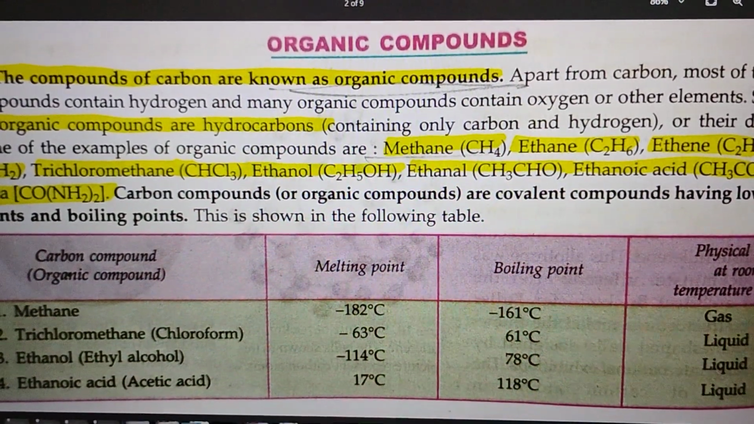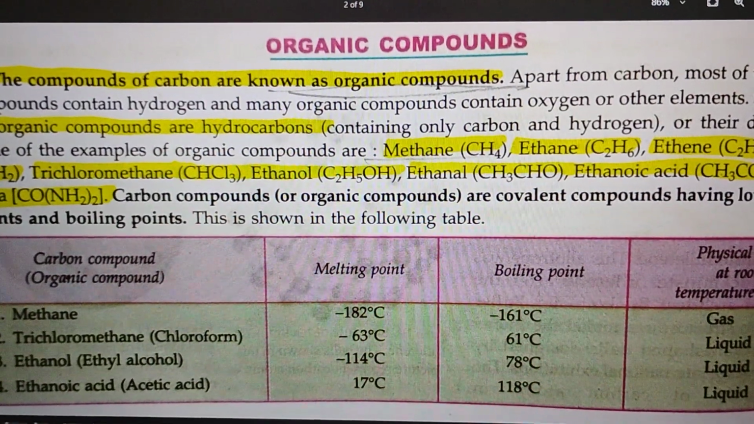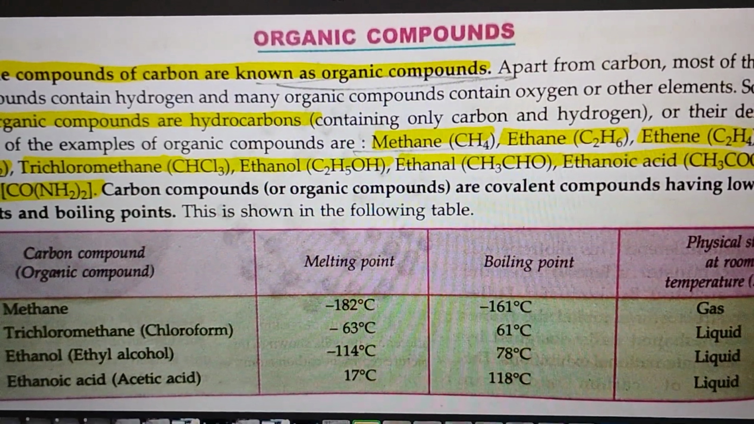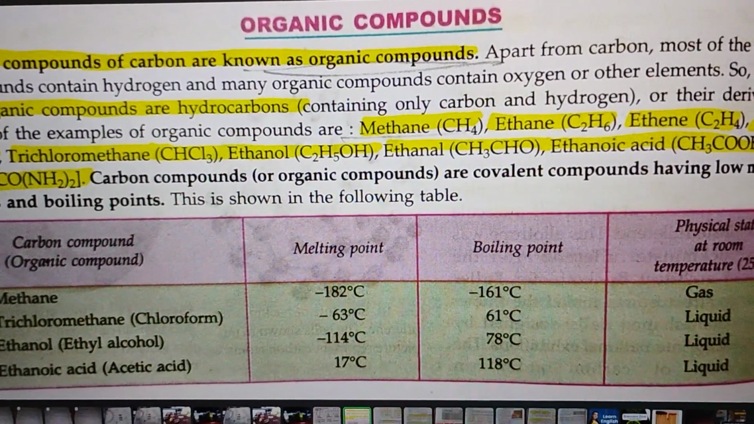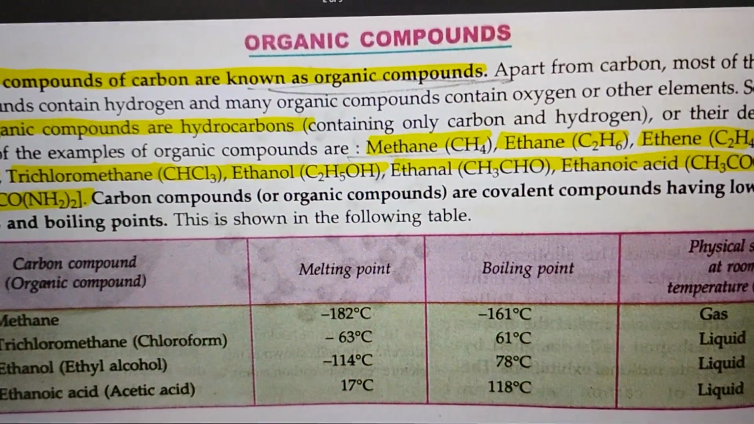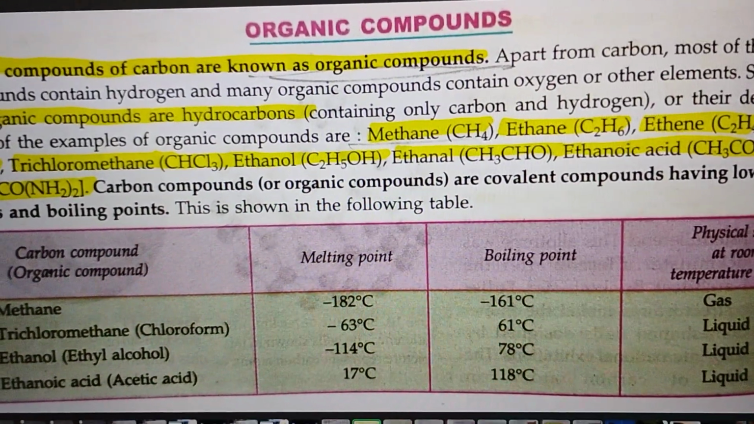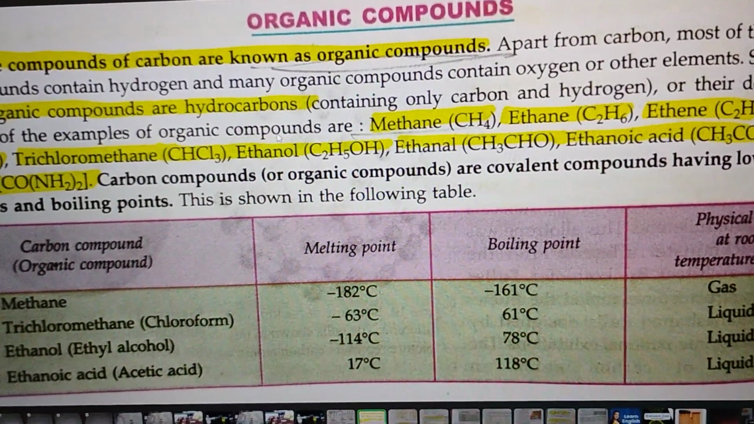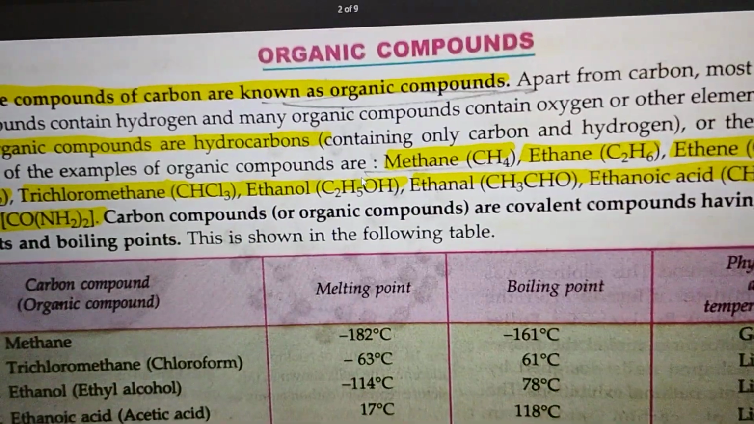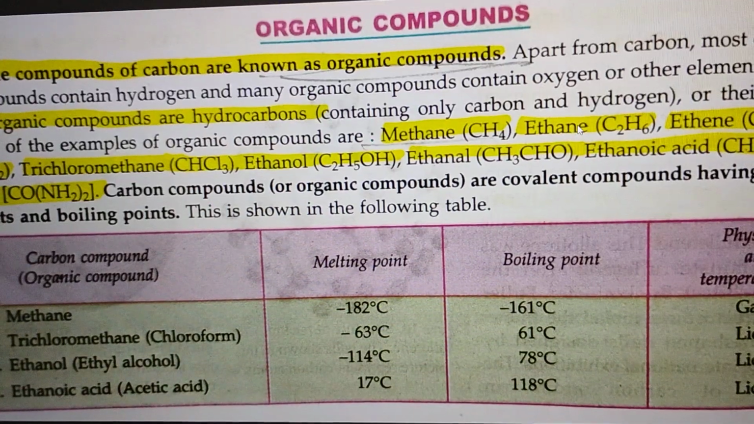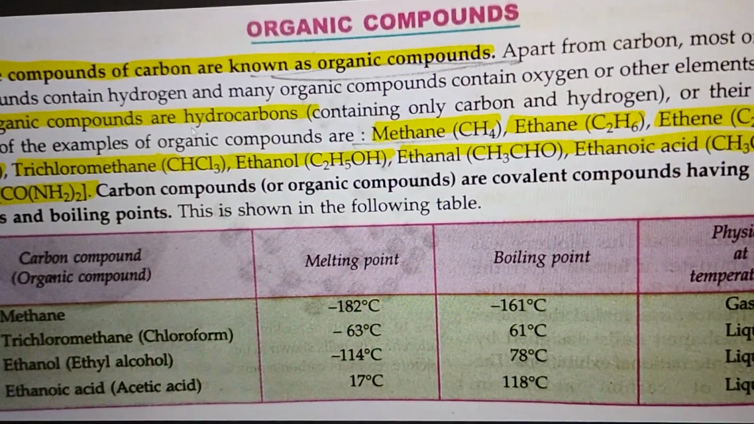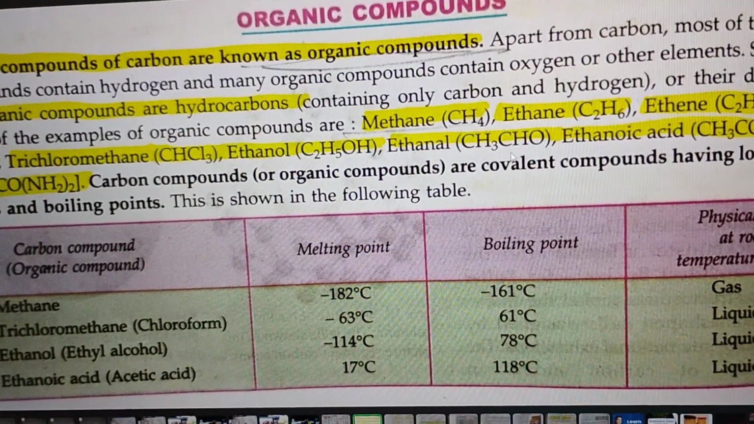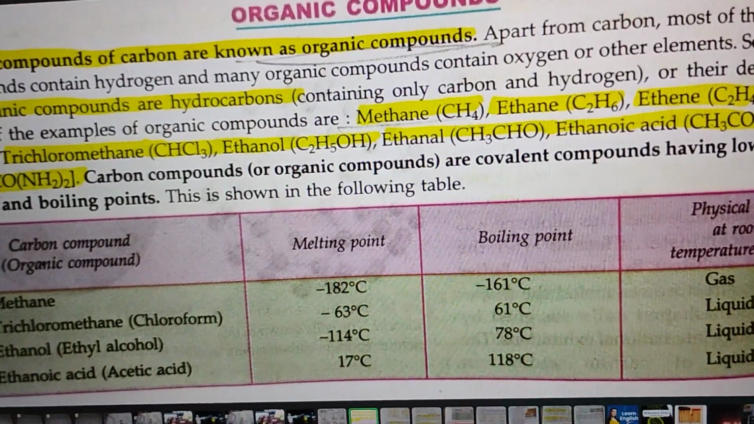First of all, it is not that organic compounds contain only carbon. Apart from carbon, you will also see hydrogen, oxygen and many more elements like chlorine, bromine, fluorine. Students, organic compounds which are specially bonded with hydrogen, we call hydrocarbons, and or their derivatives. Some examples of organic compounds are methane, CH4, ethane, C2H6, ethene, C2H4, ethyne, C2H2, trichloromethane, CHCl3, ethanol, C2H5OH, ethanal, CH3CHO, ethanoic acid, CH3COOH, and urea,